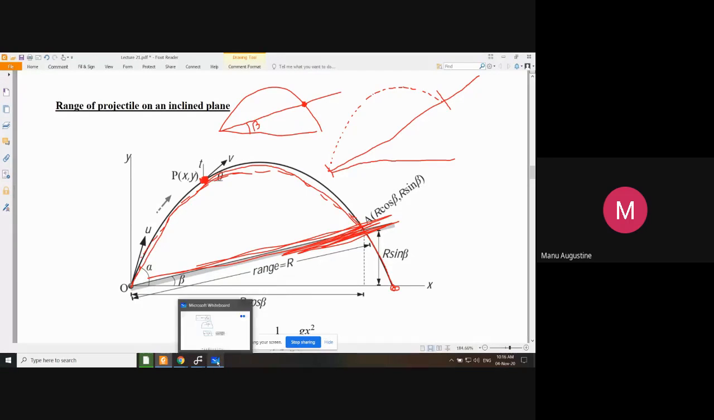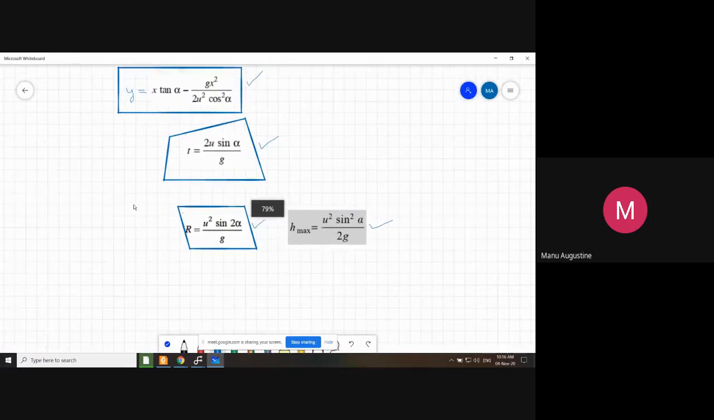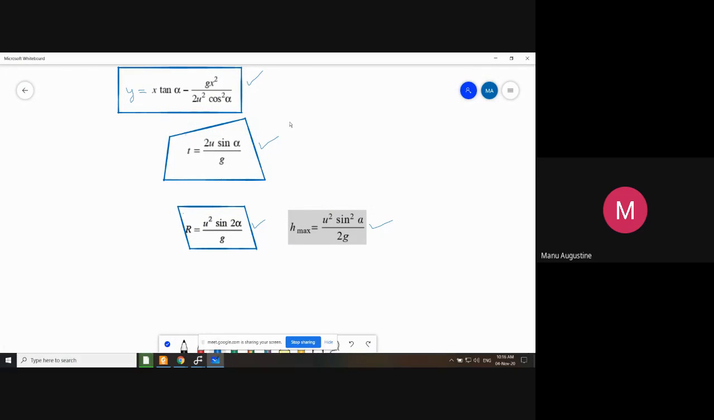So what I am saying is you have two conditions now. The first condition is that the projectile is traveling on a horizontal plane. The second condition now we are dealing with is that the projectile is traveling on an inclined plane. But actually you know that the inclined plane is just an artificial obstruction. This parabola and this parabola are exactly the same.